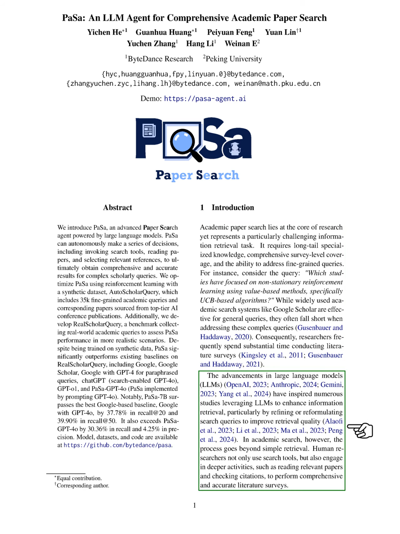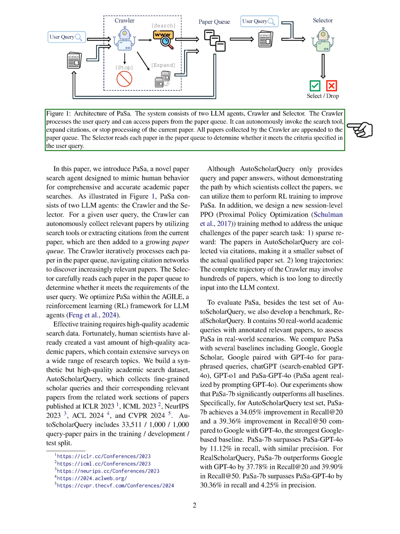Recent advancements in large language models, LLMs, have prompted studies aimed at improving information retrieval by refining search queries. However, academic search involves more than just retrieving papers. Researchers also read and check citations to ensure thorough literature surveys. We introduce PaSa, a new paper search agent that simulates human behavior for more effective academic searches.